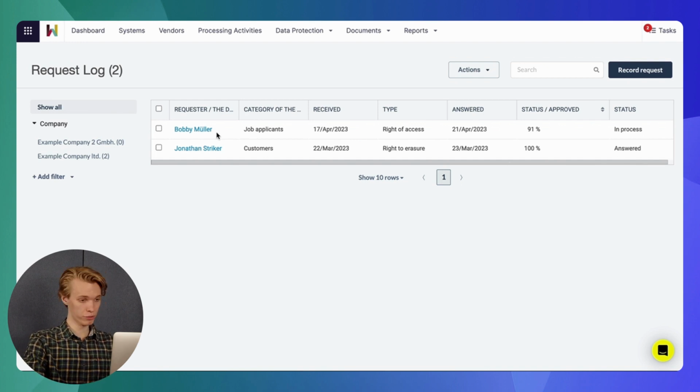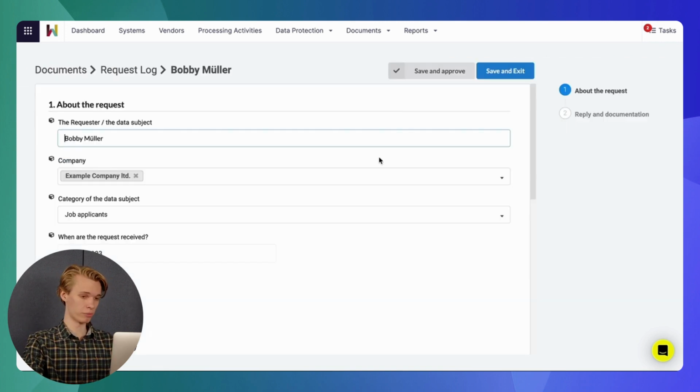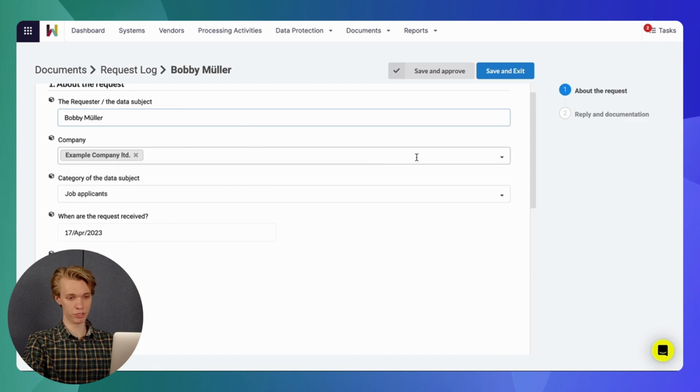But as for the request by Bobby Mueller, who was a job applicant and requested right of access, well, we're not quite finished with him yet because we haven't actually answered him. Jumping into the request here, we're able to see some more detailed information. But what I'm mostly interested in is that I'm able to see here from step 2 that we haven't completely filled it out because it's not a check mark yet.